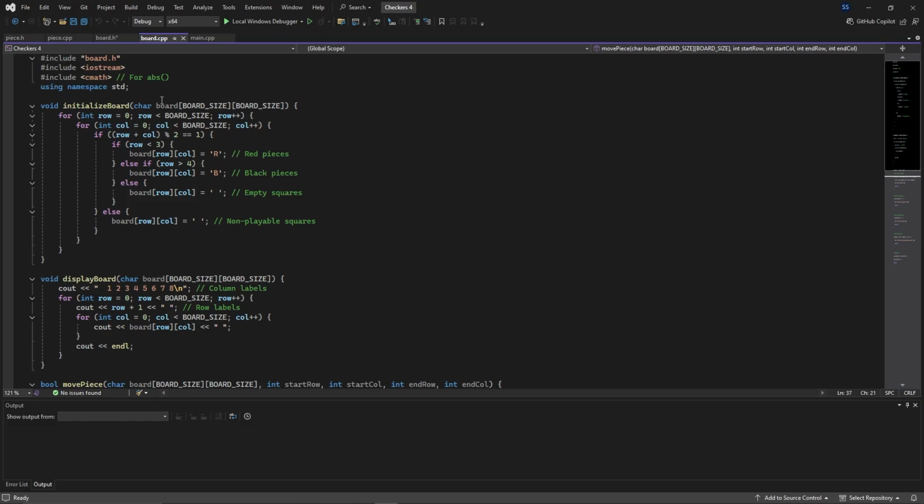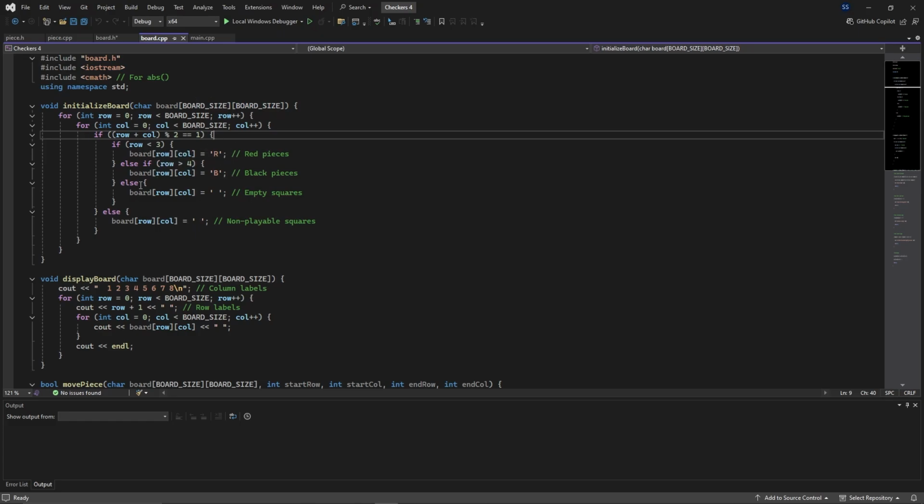So this is making that thing with the commas, the double array, that nested array with all the commas. And then for row 0, this creates it, and then this fills it up with the R's and the B's, depending on where it is.